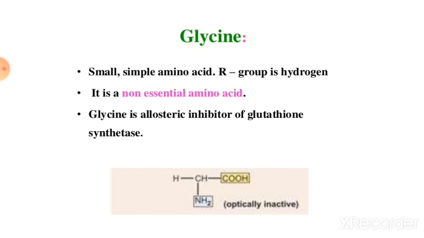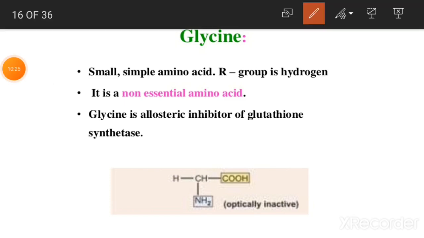Glycine is an allosteric inhibitor of glutathione synthetase. That is the name of an enzyme, and this enzyme is inhibited by glycine. So what is the structure of glycine?